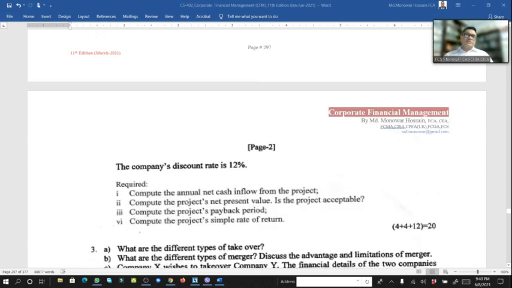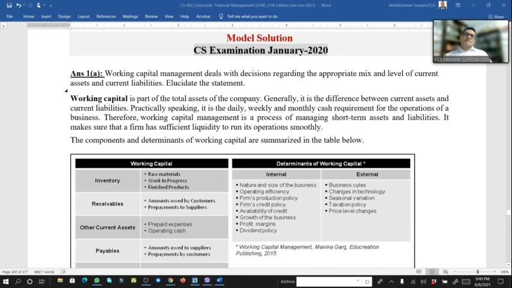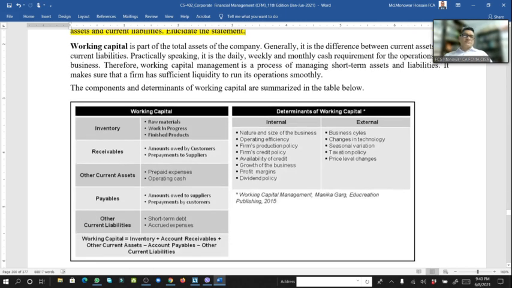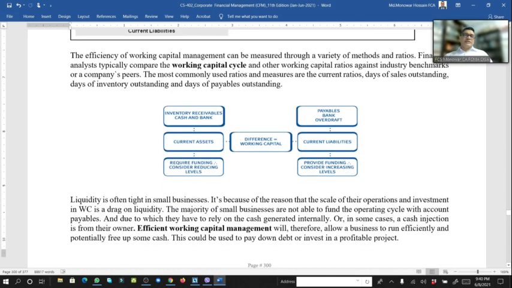So if we go further to the answer, look here, the same answer as previous week, working capital. We can say that working capital management deals with decisions regarding the appropriate mix and level of current asset and current liability. And we also know the working capital components are inventory, receivable, current asset, payable, other liability, etc. To determine the working capital, there are different factors, internal factors and external factors, that influence good decision making.